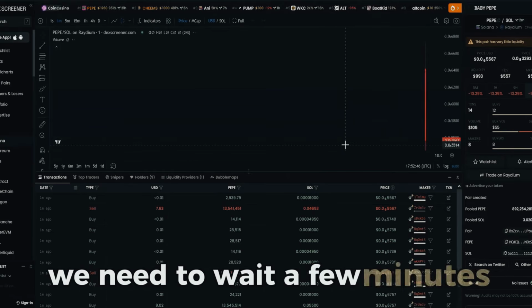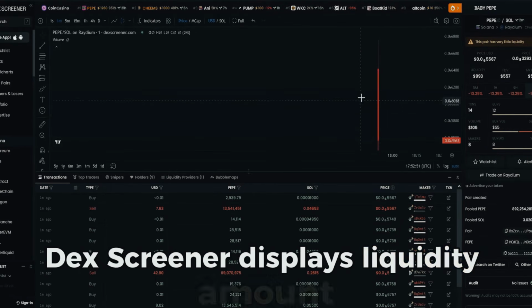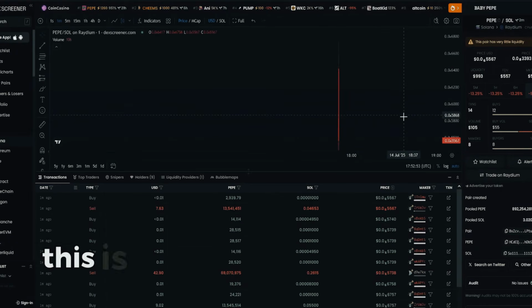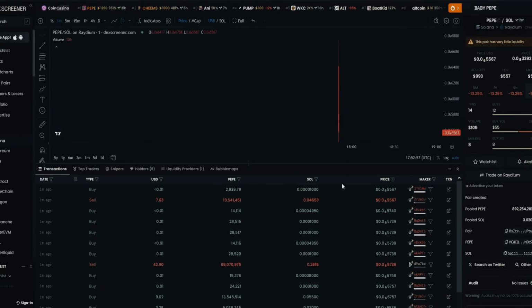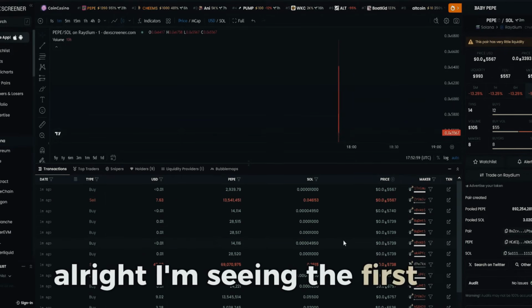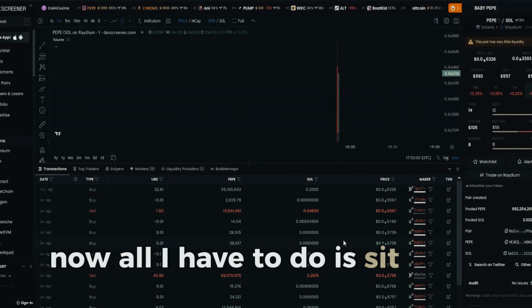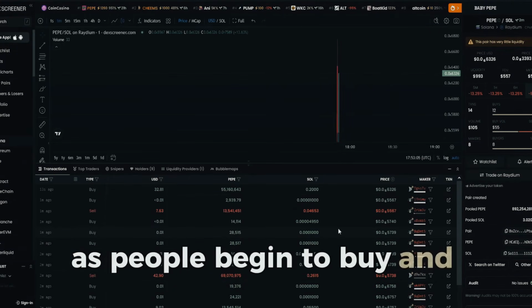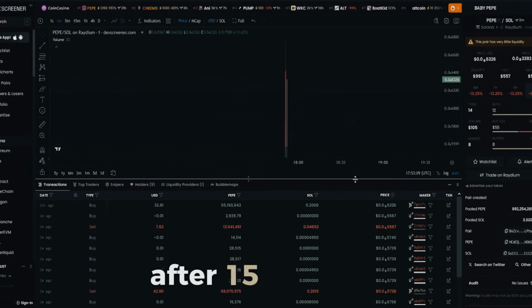We need to wait a few minutes for real people to start buying. Dexscreener displays liquidity amount twice as much as real. This is because it also takes into account our token, which now has a price. Alright, I'm seeing the first buy. Trading has officially started. Now all I have to do is sit back and watch as people begin to buy and trade the token. Now let's skip ahead and see what's happened after 15 minutes.